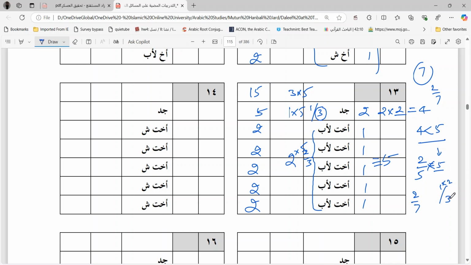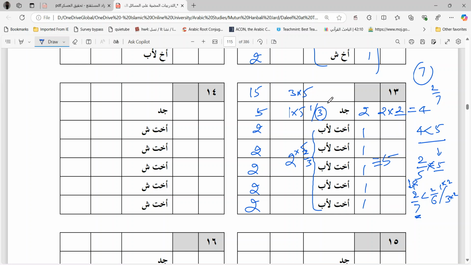Multiply this with 2 as well in order to make it same. So this is 2 by 7 and this is 2 by 6. Numerators are same. So the one where the denominator is smaller is bigger, which means 2 by 6 is bigger than 2 by 7, which means 1 by 3 is greater than 2 by 7.